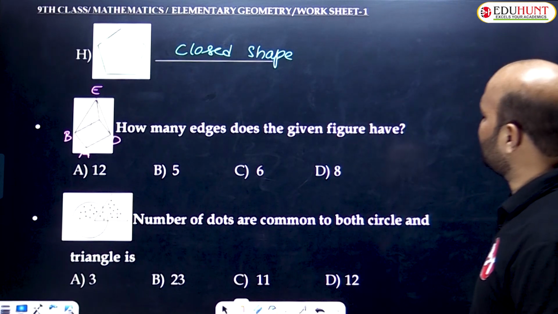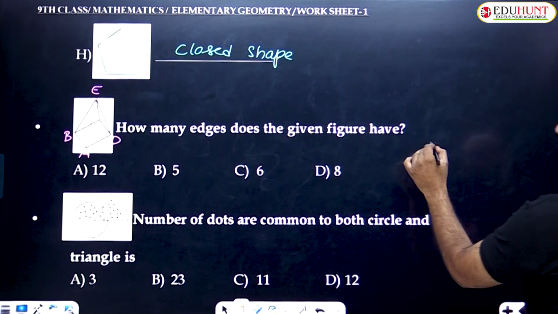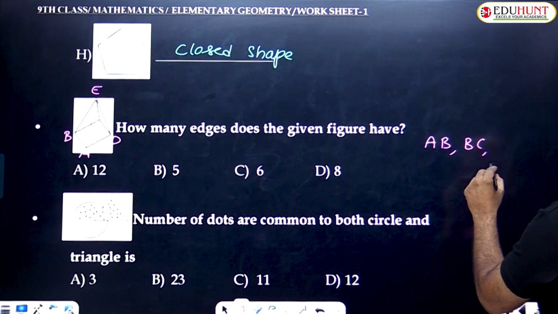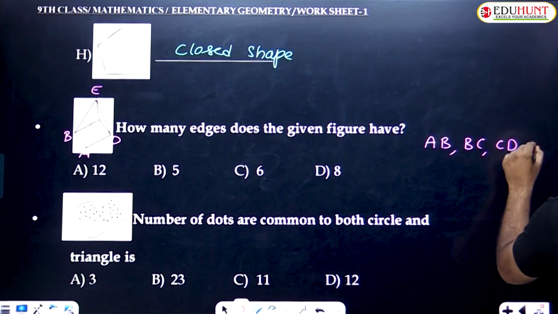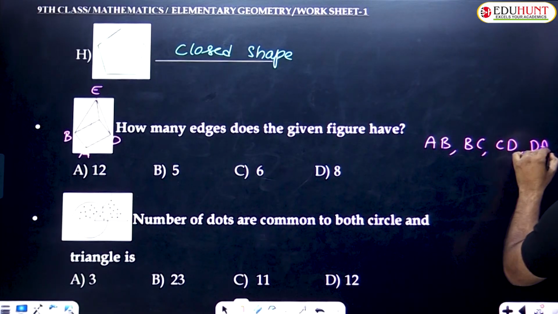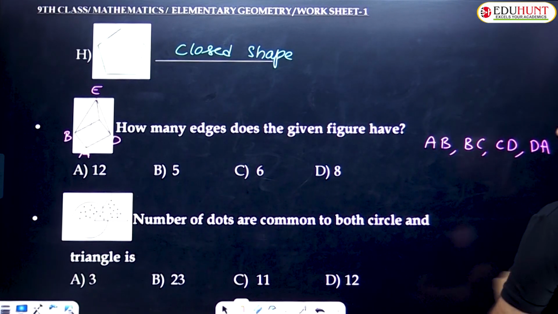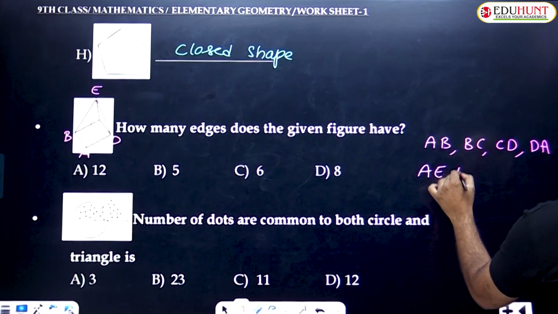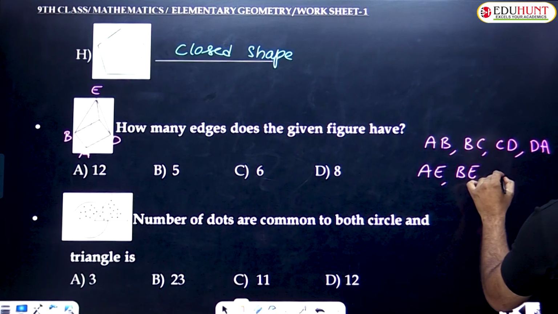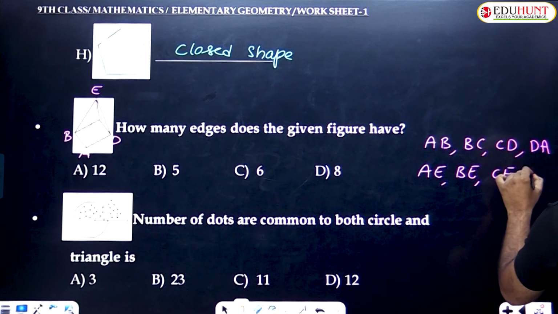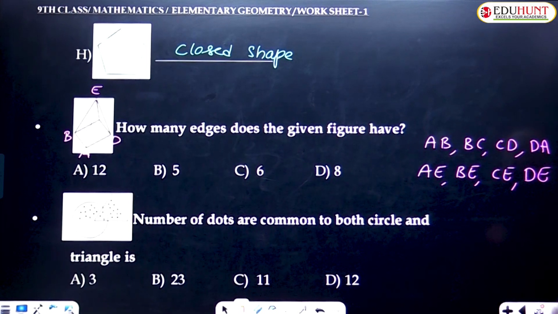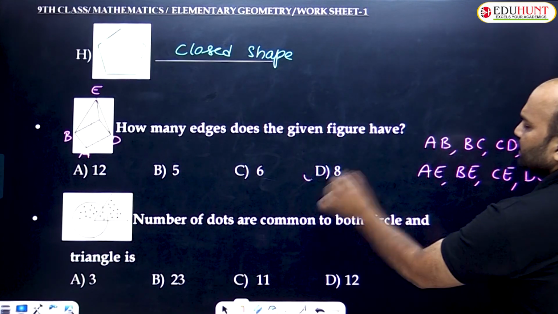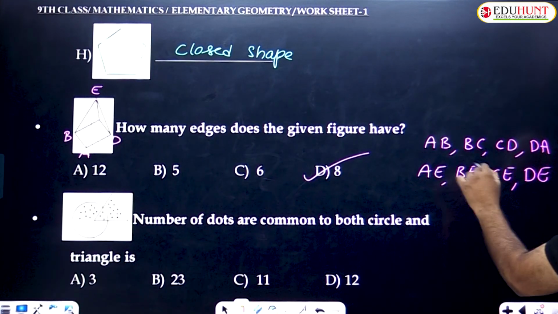So how many edges does the given figure have? The first one, AB, is one edge, next BC, next CD and DA. So the bottom square contains 4 edges. Again AE is also an edge, BE is also an edge, CE is also an edge, and DE is also an edge. In total, how many edges does the given figure contain? 8. So option D is the right answer. 1, 2, 3, 4, 5, 6, 7, 8.